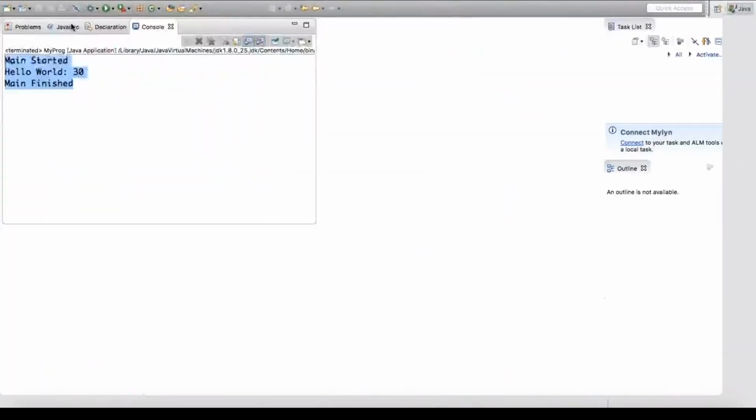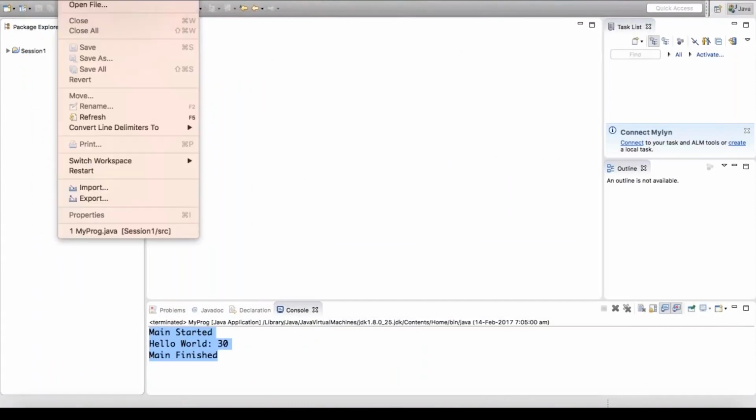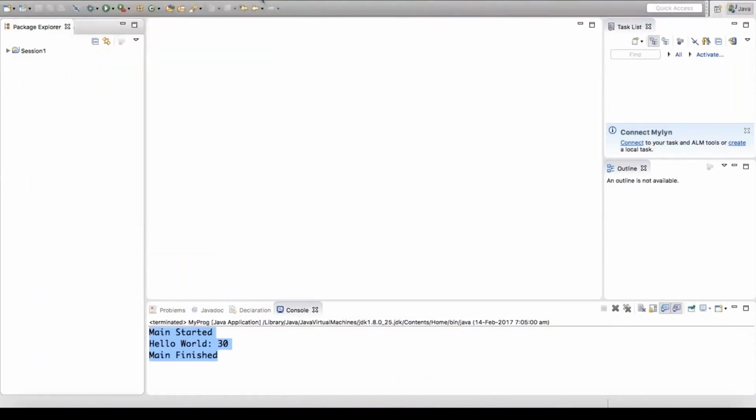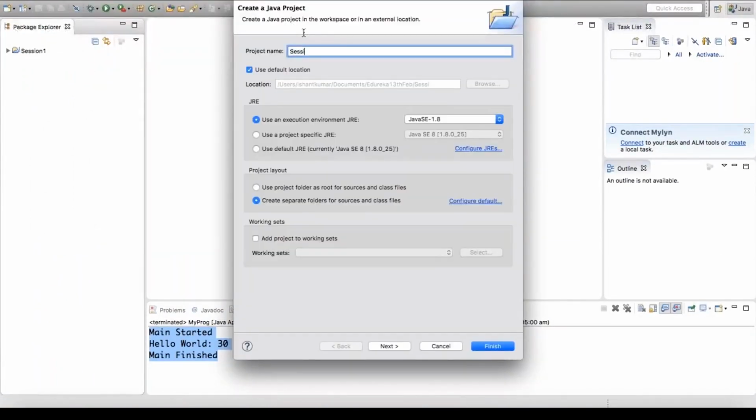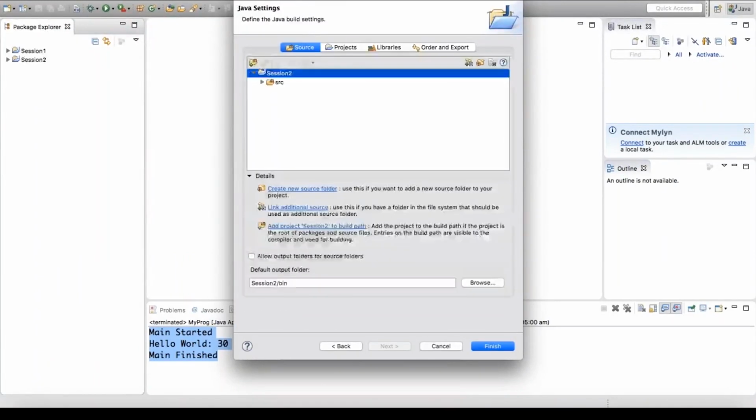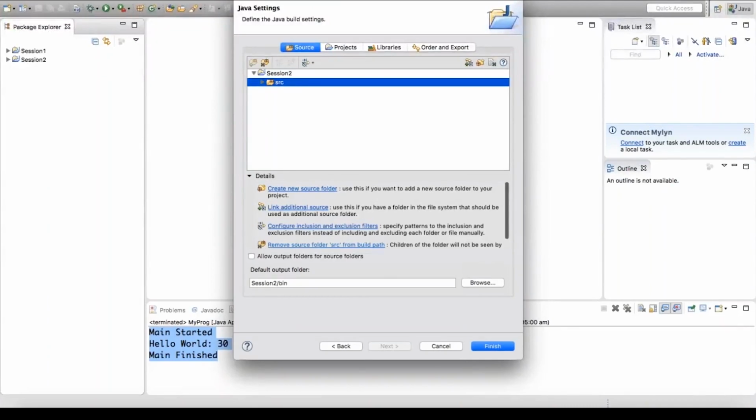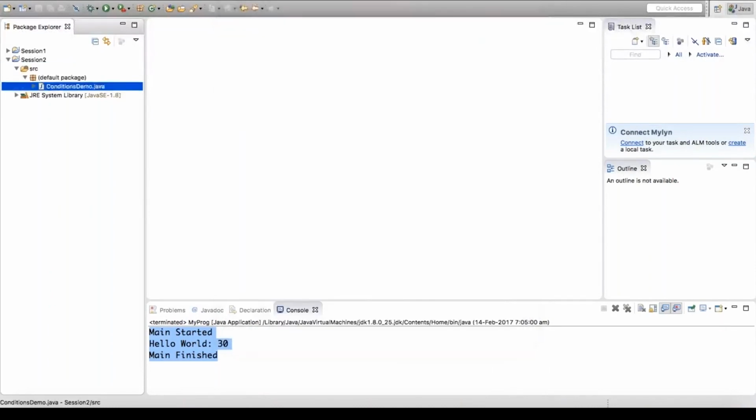Let's write a new Java project. So how am I going to do it? I'm going to say file, new Java project. The name of the Java project, as of now, I'm going to mention as session 2. You say next. So we got one folder as src, one folder as bin. Src contains the source code, whereas bin will contain the binary code, that's like your bytecode. And then say finish.